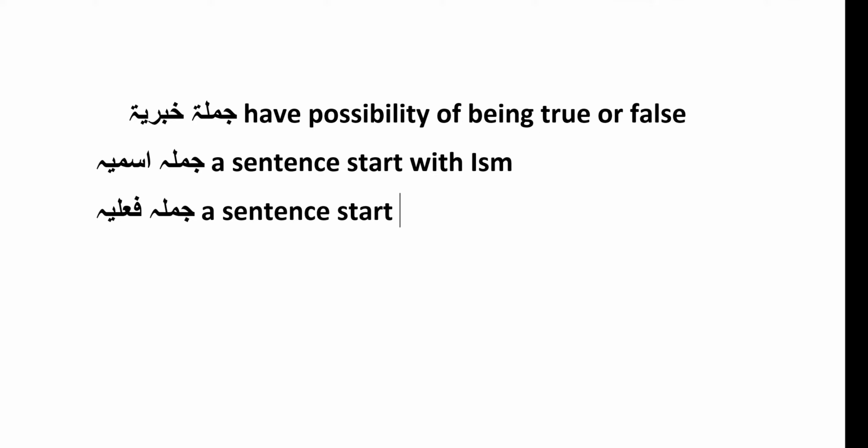A sentence that starts with ism. What is jumla failiya? A sentence that starts with fail. Example: Zaidun alimun. Zaid is an alim. Here the sentence starts with ism because Zaid is ism.